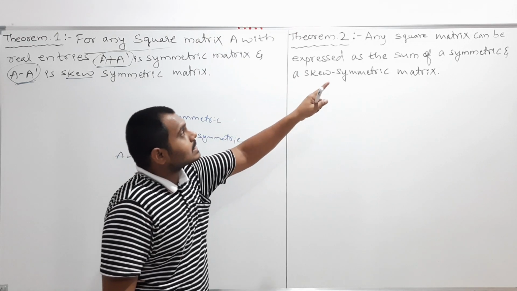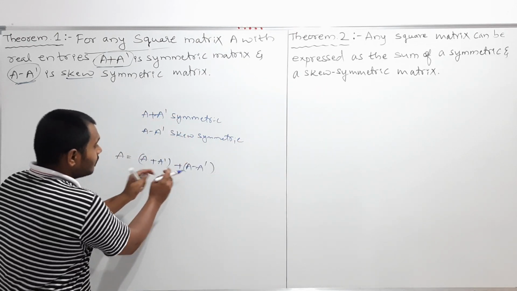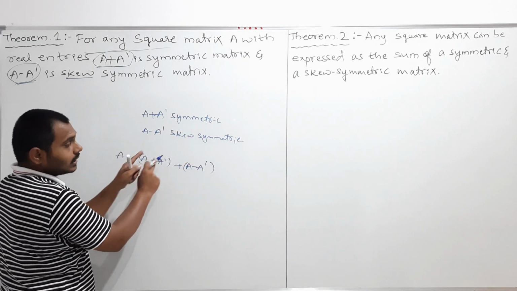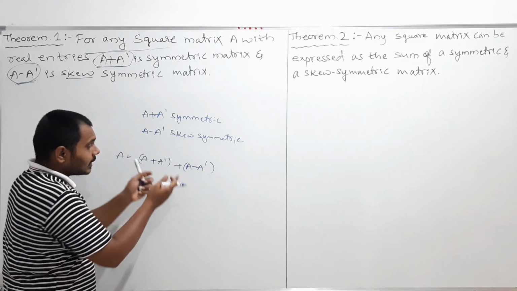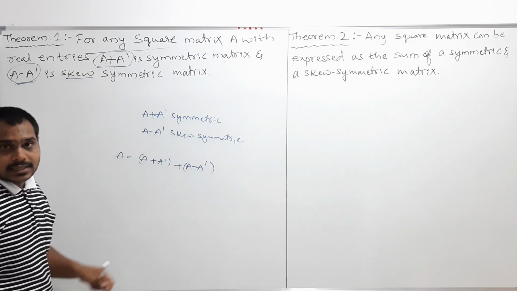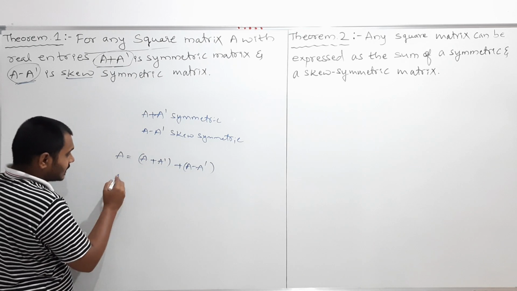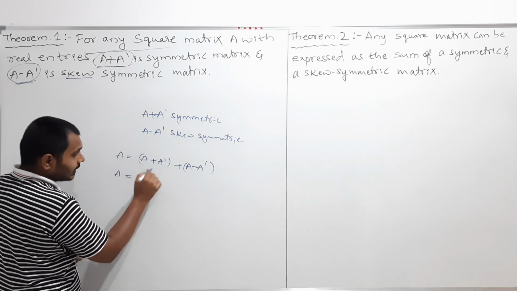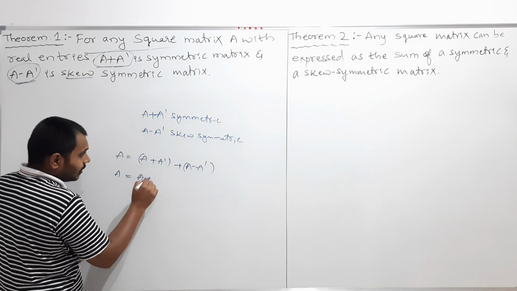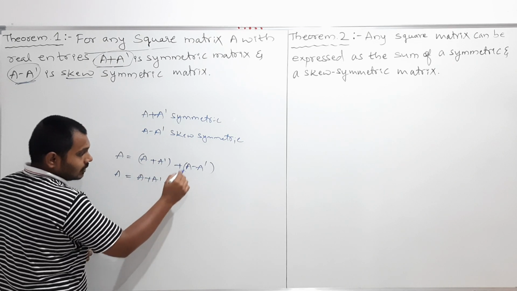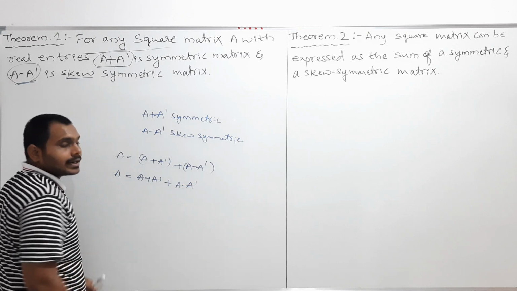Any square matrix can be expressed as the sum of a symmetric and a skew symmetric matrix. But if I write like this it is not correct, because if you simplify this, just remove the bracket: A plus A transpose plus A minus A transpose.